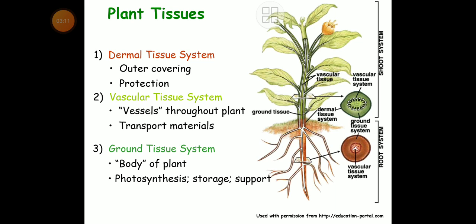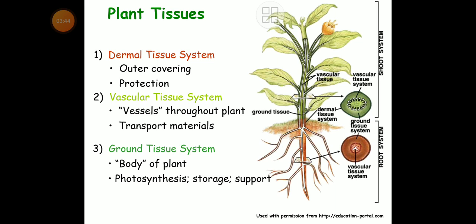Now dermal tissue system, in the sense we know that the doctor who deals with the skin is called a dermatologist. So dermal is nothing but related with the skin itself. So dermal tissue system always forms the outer covering of plant, and function of the dermal tissue system is the protection.